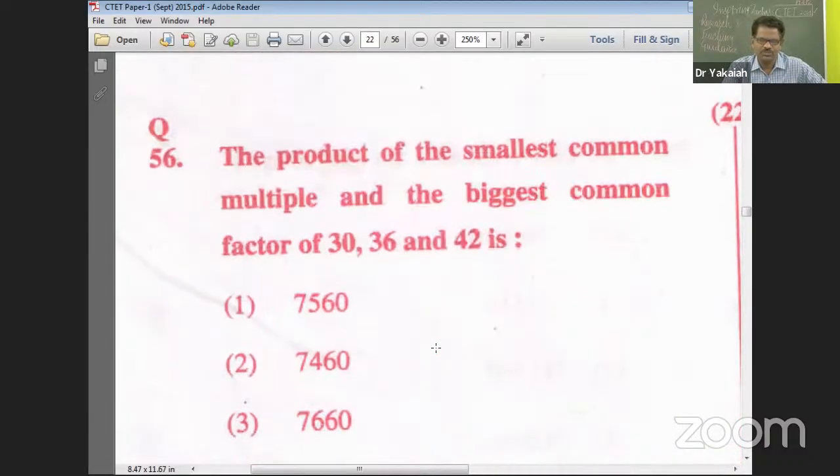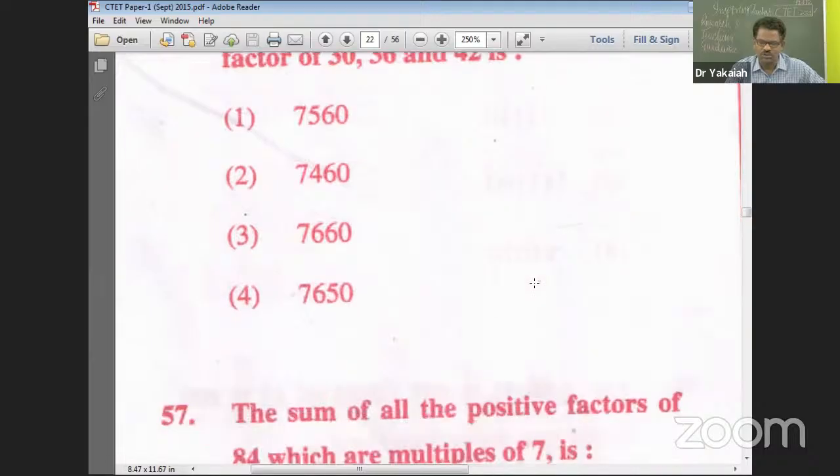56. The product of the smallest common multiple and the biggest common factor of 30, 36 and 42 is? Product of the smallest common multiple, that is LCM, and the biggest common factor, GCD, greatest common divisor, of 30, 36 and 42.